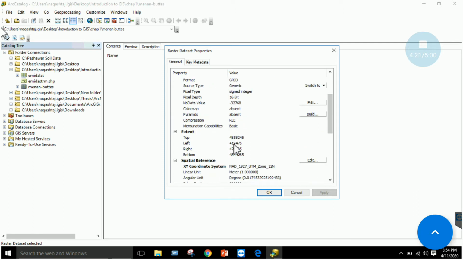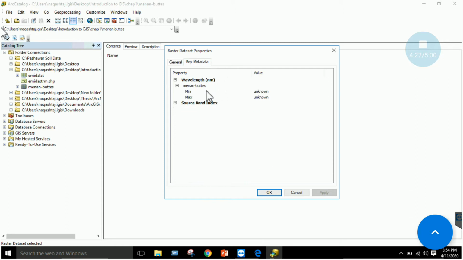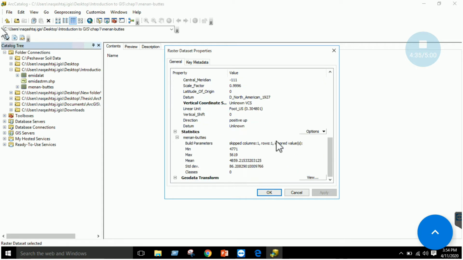So you can have all the information in this metadata tab. What is the coordinate system, etc. Right? Key metadata, you can have some information like minimum, maximum, if it is available, that will be shown over here. So this is all about the metadata tab, right?